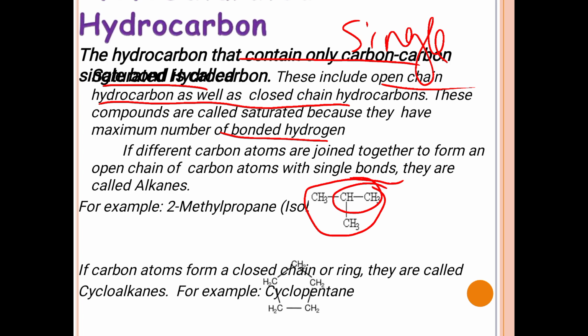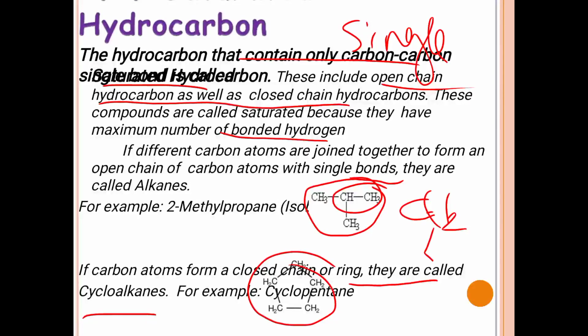What is this type, the closed chain? If carbon atoms form a closed chain or ring, they are called cycloalkanes. You can see a cycloalkane here, that is CH2, CH2 like that. It goes on.